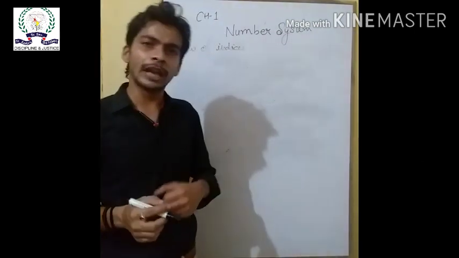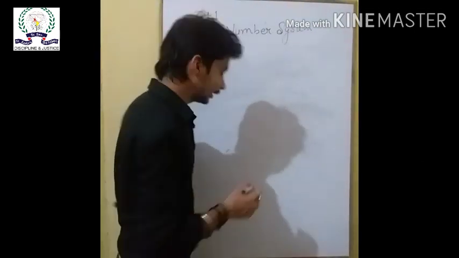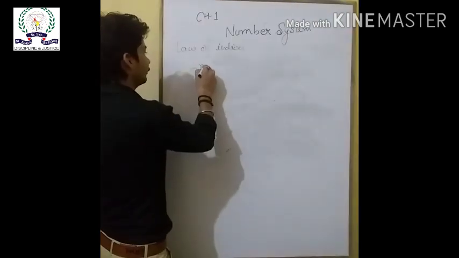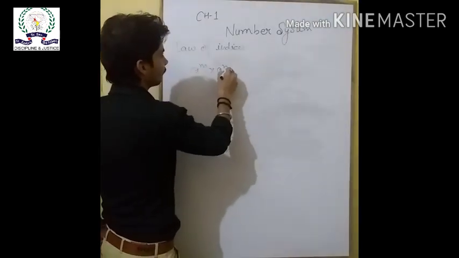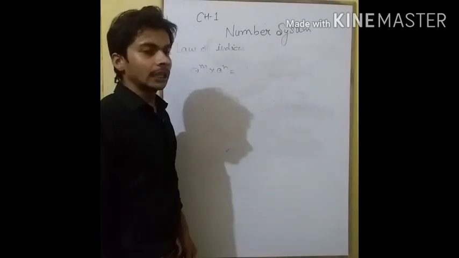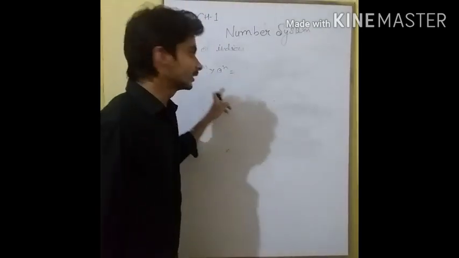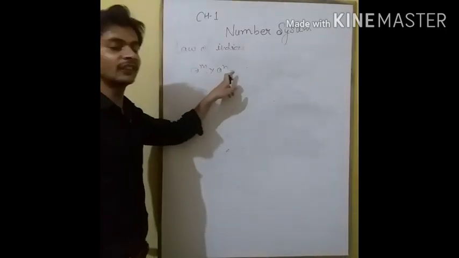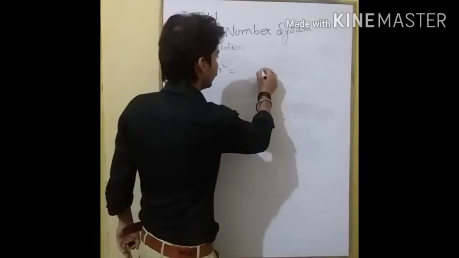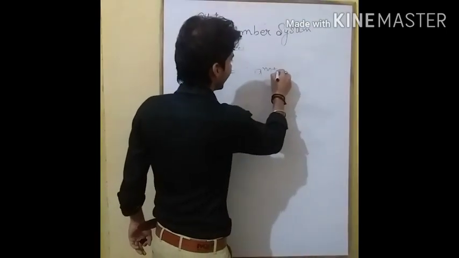If we have two exponents, a to the power m multiplied by a to the power n, the same base with different exponents, then it will be a to the power m plus n.